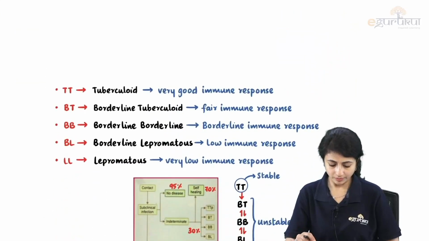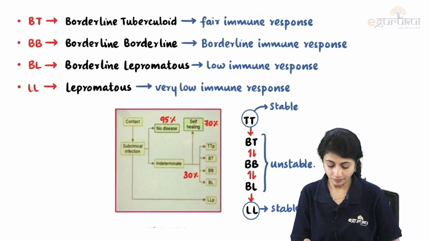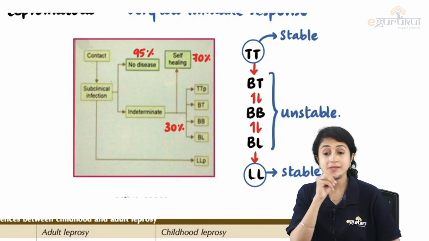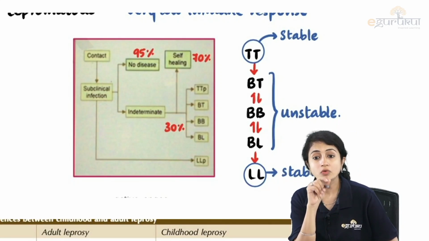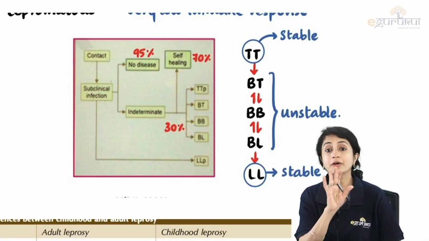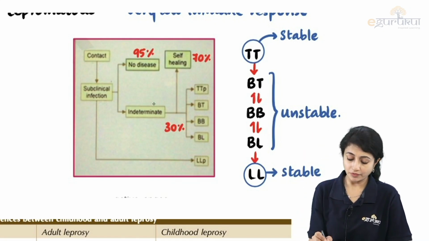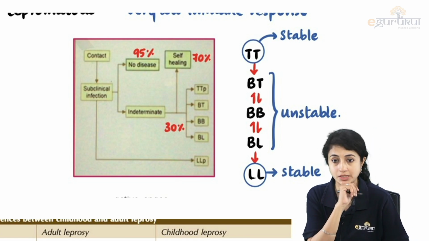So let's briefly look at the natural history. So when there is a contact with any source, you develop a subclinical infection. Out of that, almost 95% will not develop any disease. Only 5% will go into an indeterminate stage.